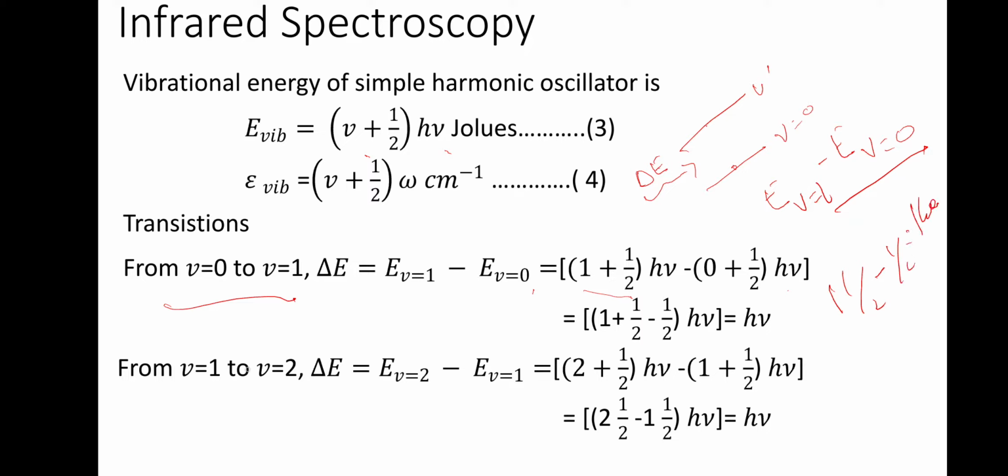In the second one, the allowed transition is from 1 to 2; 0 to 2 is not allowed. So 1 to 2 means E at V equal to 2 minus E at V equal to 1. E at V equal to 2 means 2 plus half H nu, minus 1 plus half H nu. So 2 and a half minus 1 and a half is equal to H nu.